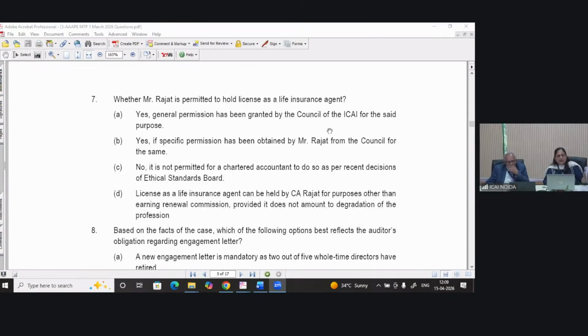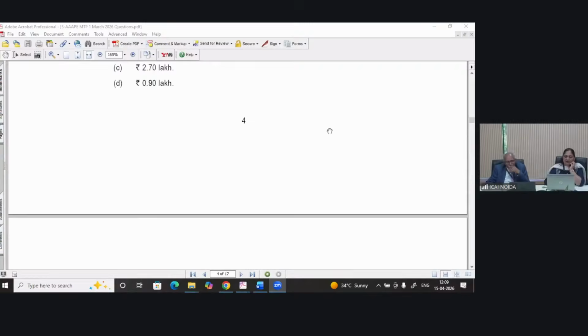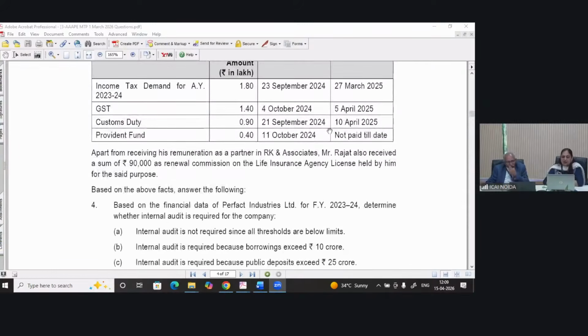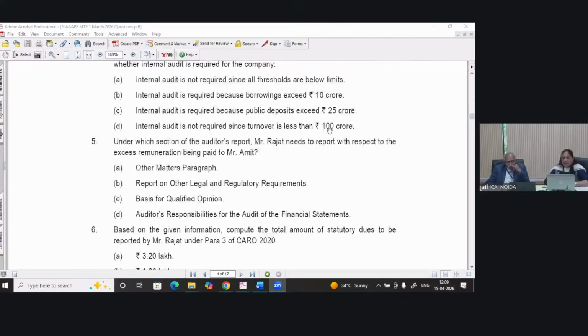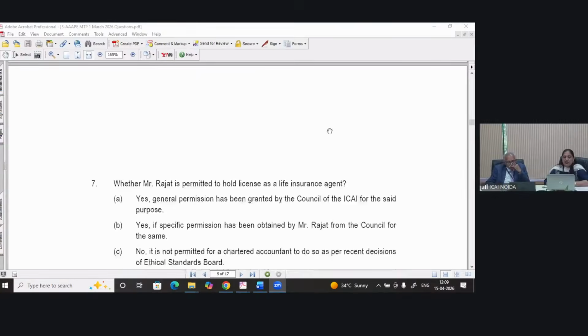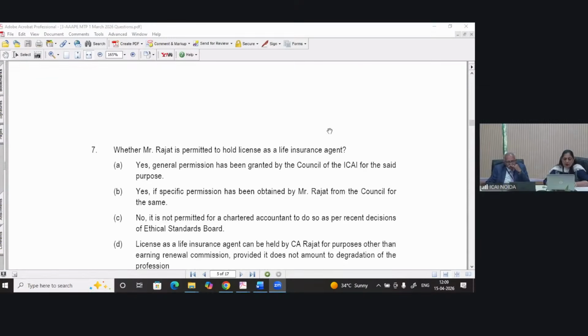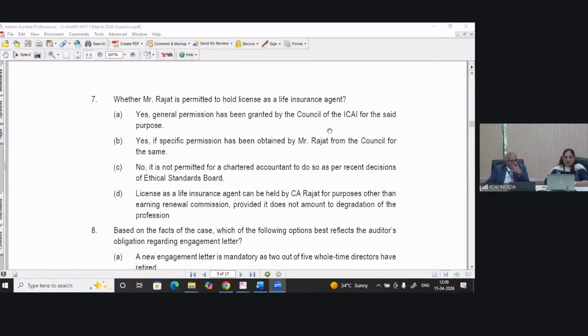Whether Mr. Rajat is permitted to hold license as life insurance agent. In the last line, it was mentioned that apart from receiving his remuneration from RK and Associates as a partner, he is also receiving a sum of 90,000 as renewal commission on the life insurance agency license held by him for the said purpose. Now here you need to check whether it is permitted or it is not permitted. So here again we are having two options.